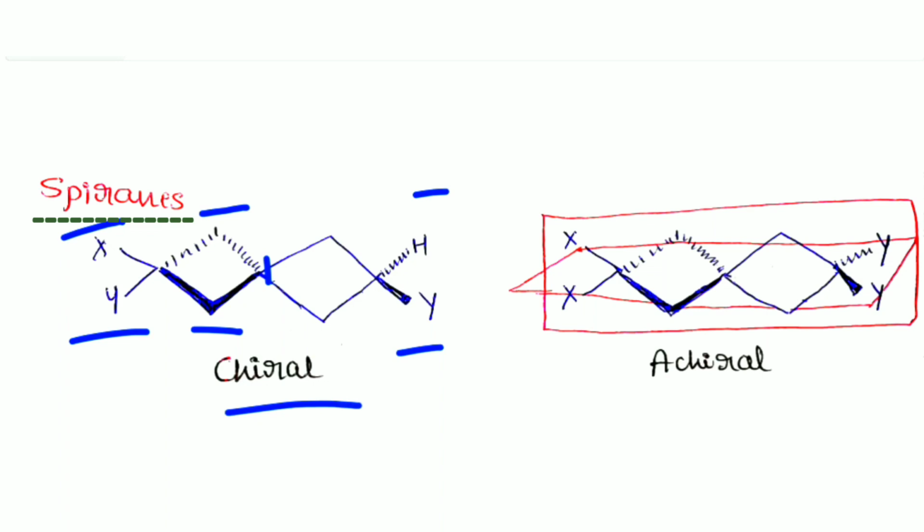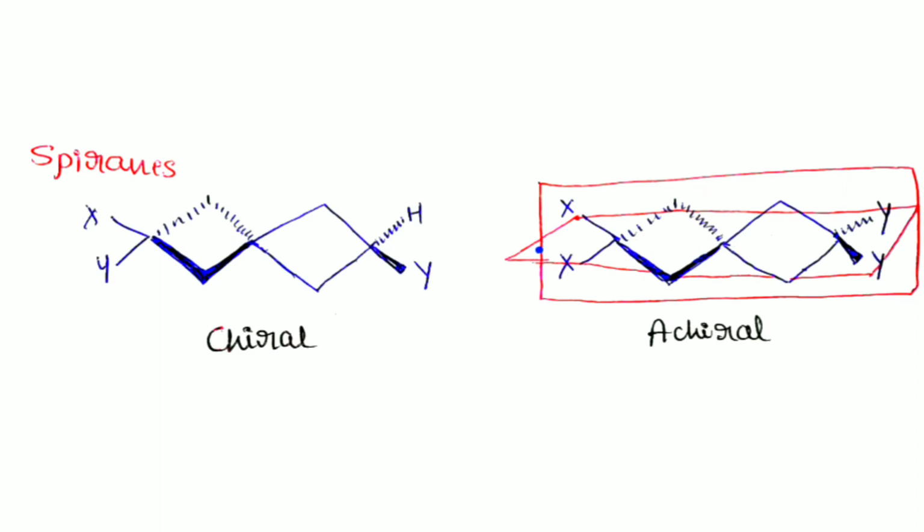I can't divide it into two equal halves using a plane, but if the substituents here are X and Y here, like this, then I can consider this molecule divided into two equal halves by using two planes.